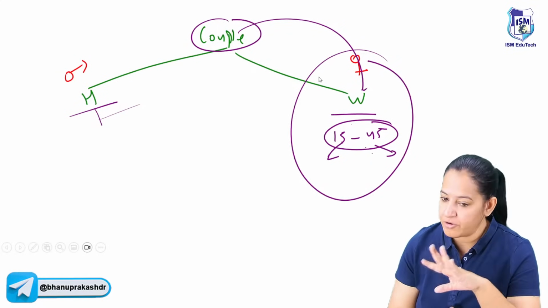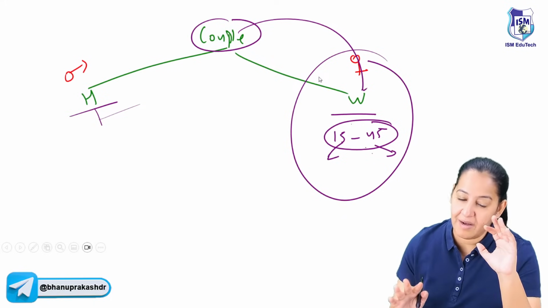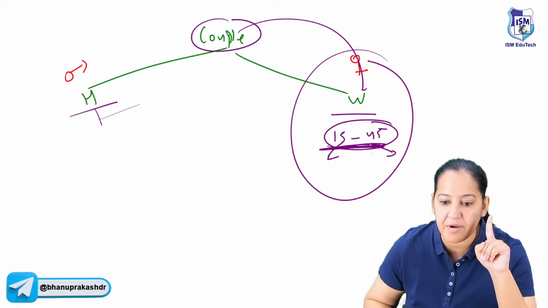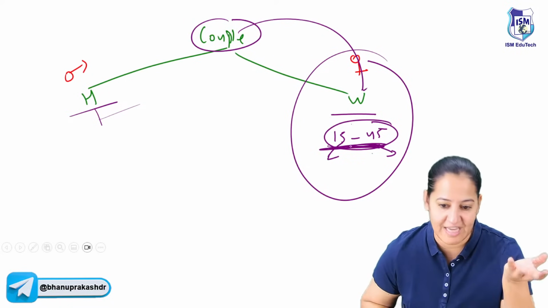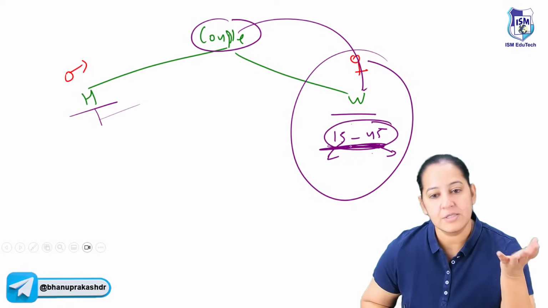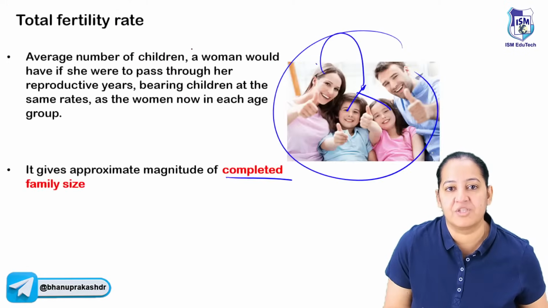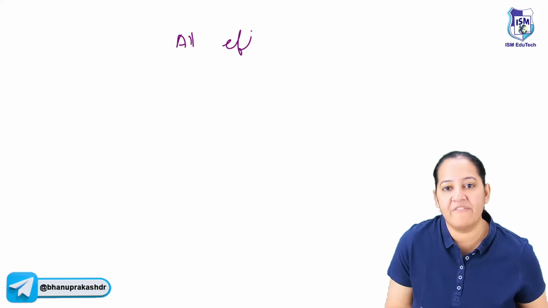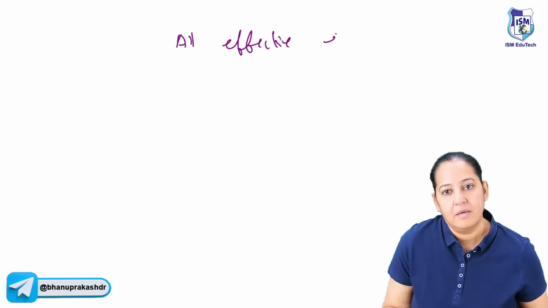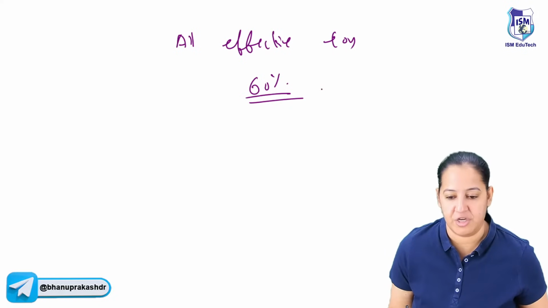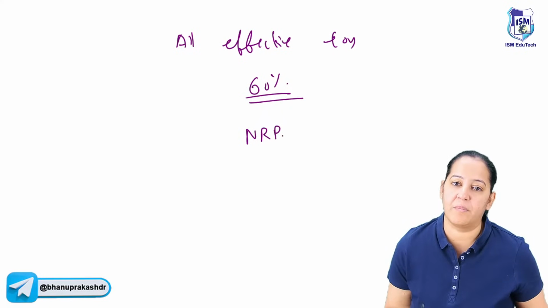I am not interested in all couples. I am interested in the couples to which contraception applies. So in all the couples in which the wife is in reproductive age, they should use contraception during sexual intercourse. Such couples are known as effective couples. So among all effective couples, if a minimum of 60% of them use contraception during sexual intercourse, NRR automatically will become 1.